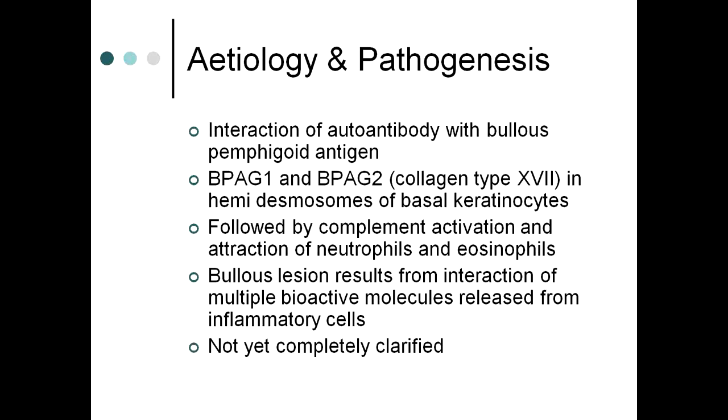Etiology and pathogenesis. Interaction of autoantibody with bullous pemphigoid antigen BPAG1 and BPAG2, that is bullous pemphigoid antigen 1 and 2. Antigen 2 is against the collagen type 17 in hemidesmosomes of basal keratinocytes. Now, as I told you in the last lecture, desmosomes are basically the junctions that keep the keratinocytes in the epidermis joined together. And what are hemidesmosomes? They are basically the junctions which keep the basal layer keratinocytes bound to the dermoepidermal junction.